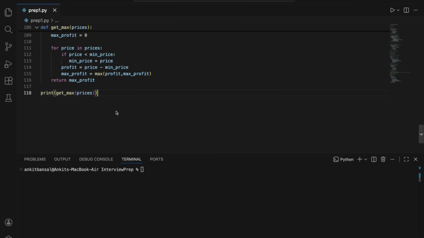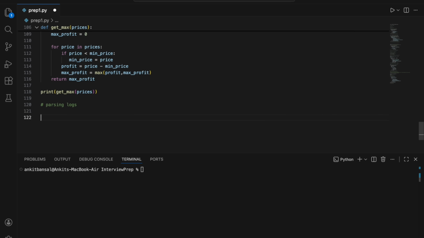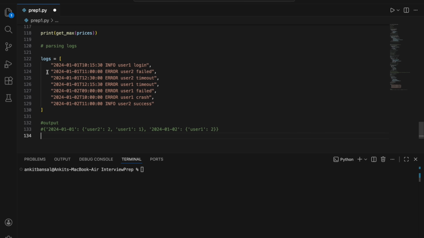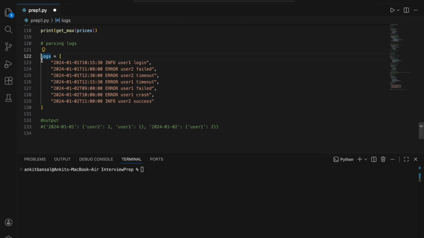So next question, we will solve on parsing logs, right? These are very common questions in data engineering specifically, right? So let's say you have some logs of users, right? This is how your logs are. It is a list and it has some text, right, in some particular format.